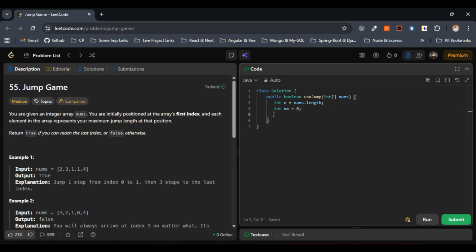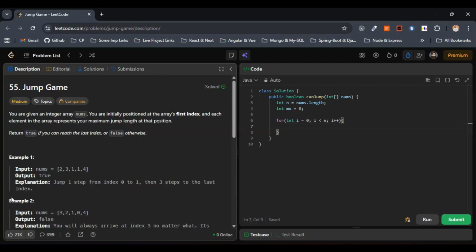Now let's iterate through each index up to n minus 1. That's what we need to do, right? So int i equals 0, i less than n, and let's increment i. Now within the for loop, if the current index i is beyond what we can reach, then we are stuck, according to the approach that we discussed. And in this case we have to return false.